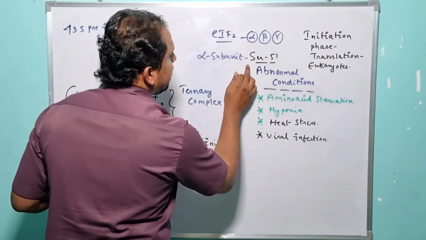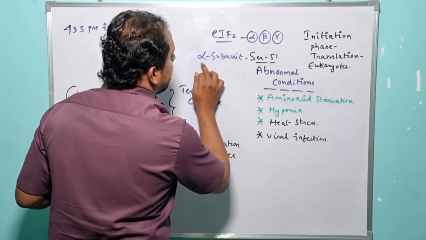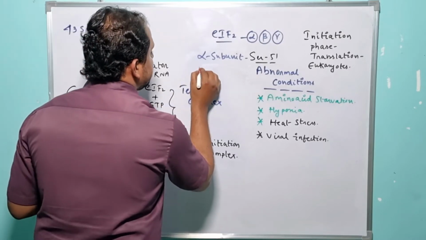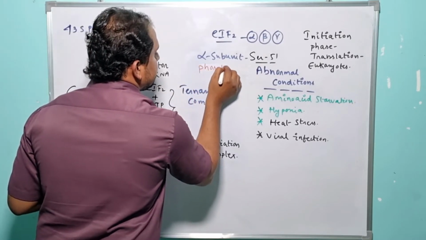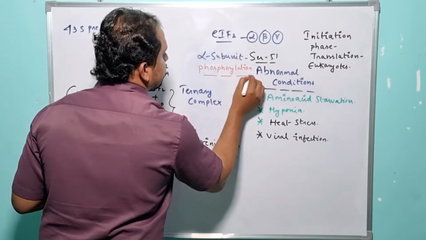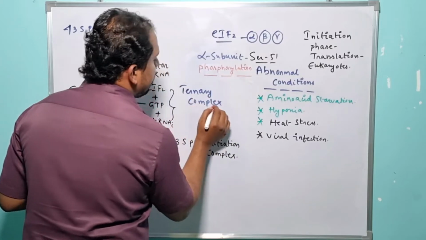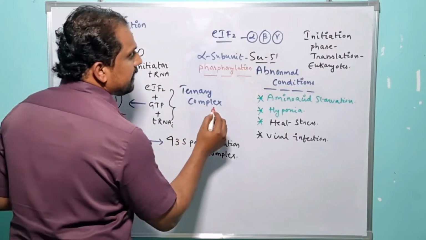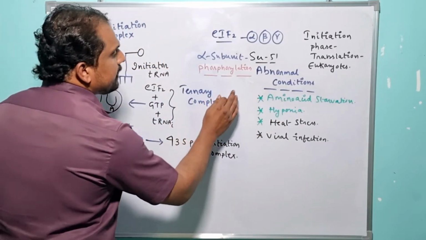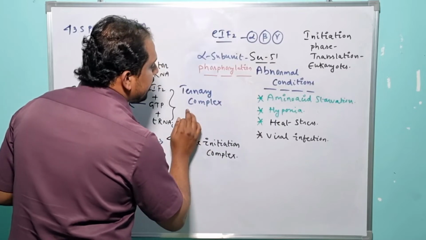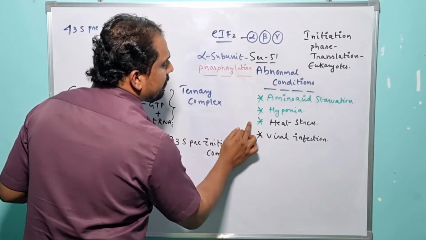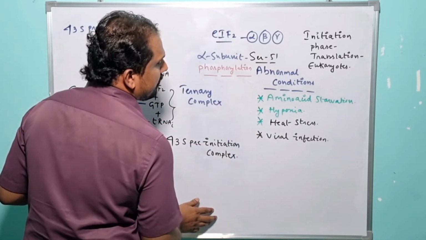Once the serine amino acid present at the 51 position of the alpha subunit undergoes phosphorylation, it will inhibit the ternary complex formation, right? So this is about the abnormal condition. Most commonly, the abnormal condition or strategy will inhibit the ternary complex formation, and very rarely, the abnormal conditions will enhance the ternary complex formation, right?